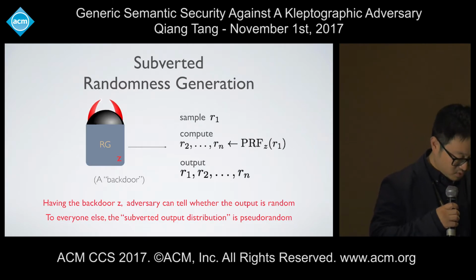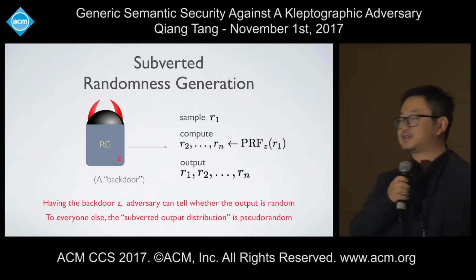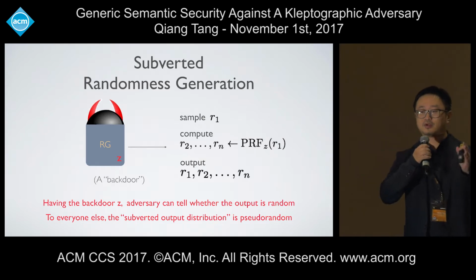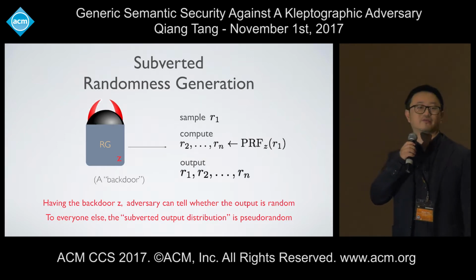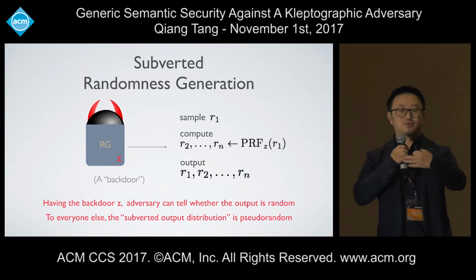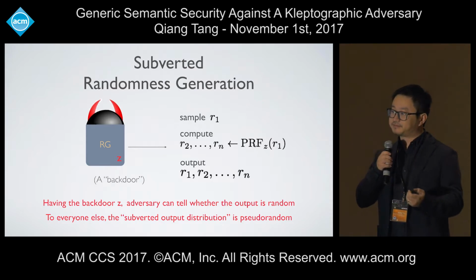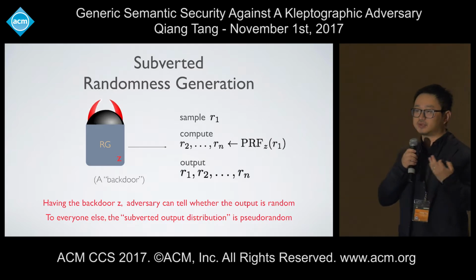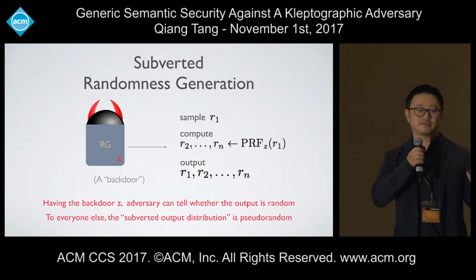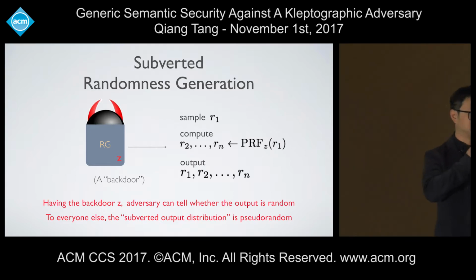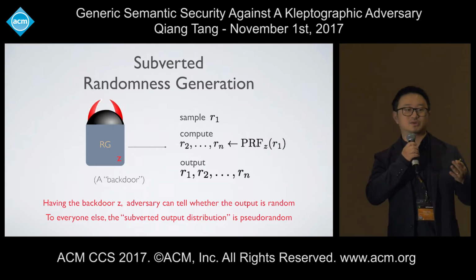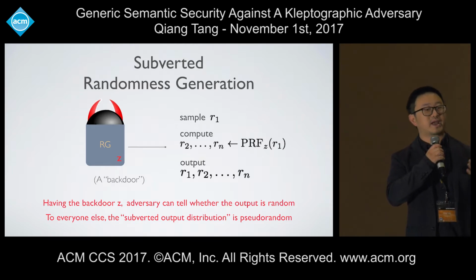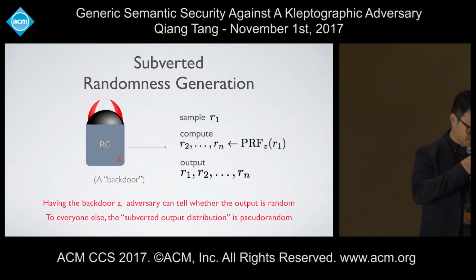For example, a simple way to subvert this randomness generation is to sample only the first block of randomness uniformly, then compute all the rest by applying a pseudo-random function, and output this new sequence of bits. Obviously, whoever has this backdoor can trivially tell the sequence received is not truly random, because it has a clear structure that can be determined by this backdoor z. But to anybody else, this sequence looks perfectly good. We can even prove such a sequence cannot be distinguished by anyone from truly uniform bits.